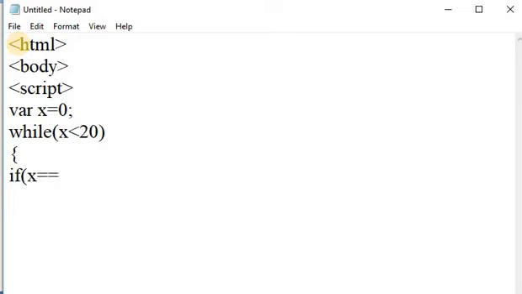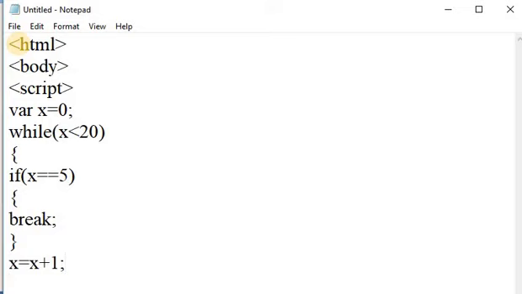If x is equal to 5, then break the statement. Close the if statement and x is incremented by 1. Here you can also take x plus plus or x is equal to x plus 1.